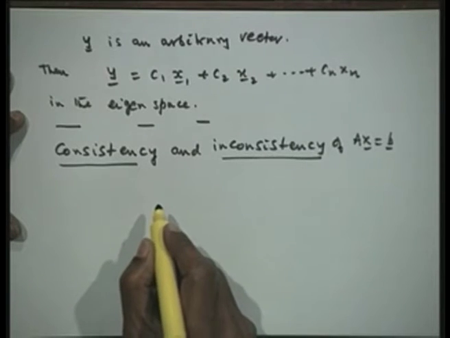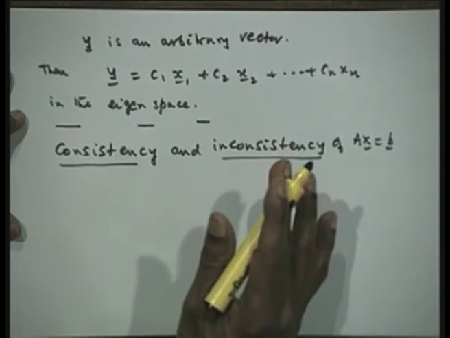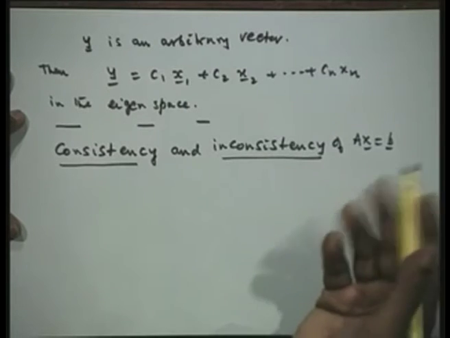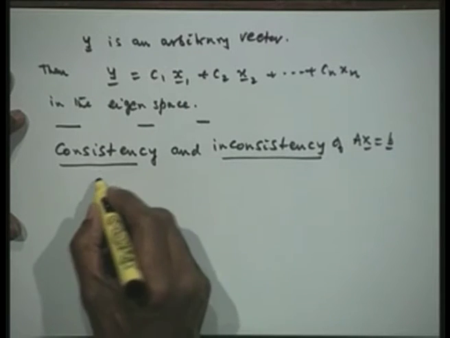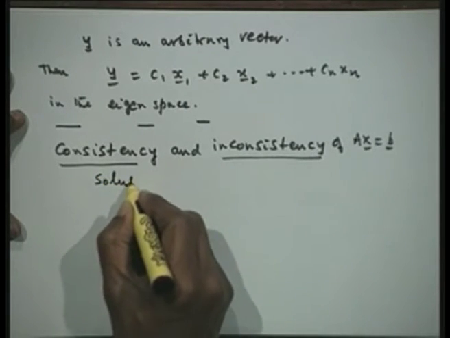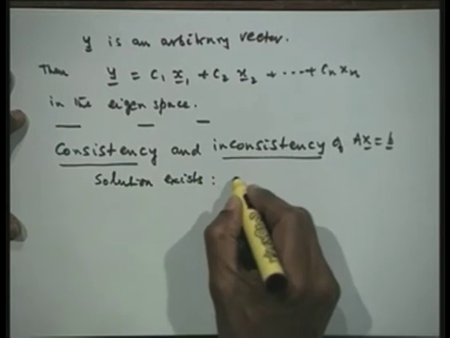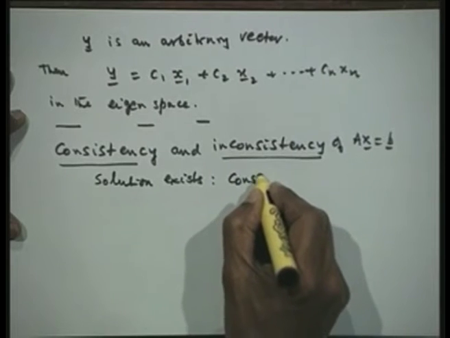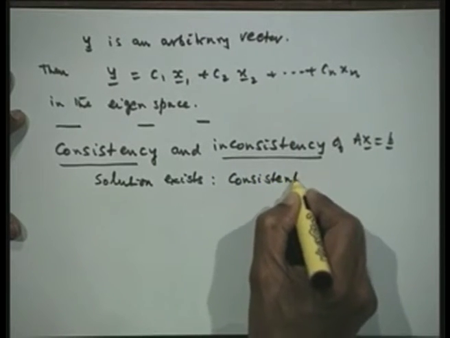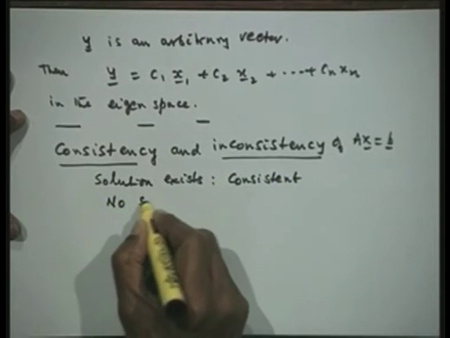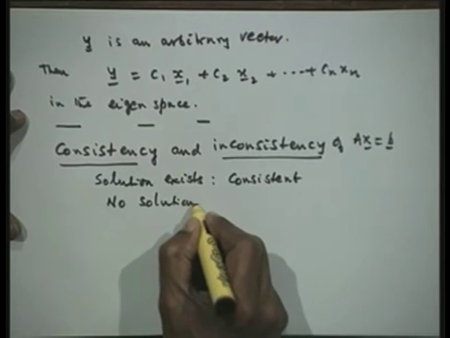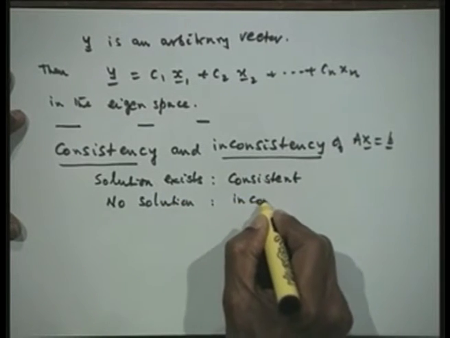Now, consistency means a solution exists, inconsistency means no solution. So, that is a general definition. If the solution exists, then we shall say it is consistent, and if there is no solution, then it is inconsistent.